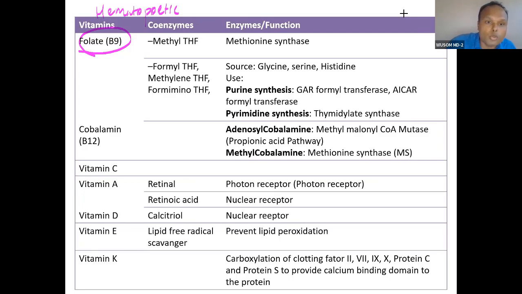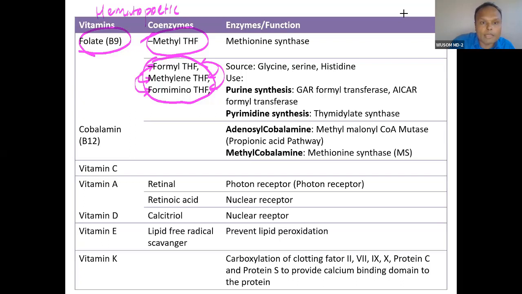There are two major forms of this folate. One is methyl tetrahydrofolate. This methyl group is not easily transferable. This formyl and methyl forms can interconvert into each other, okay? They can interconvert into each other.